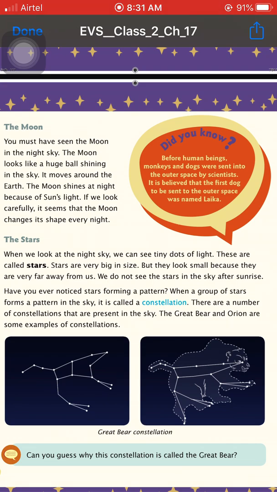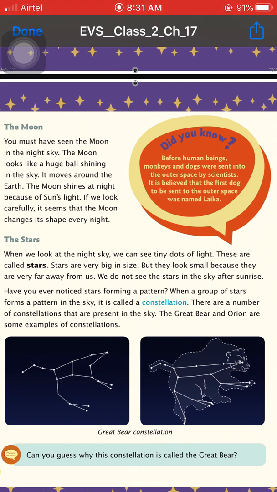The moon shines at night because of the sun's light, because the moon does not have its own light. It depends upon the sun's light. If we look carefully, it seems that the moon changes its shape every night. So the moon changes its shape every night due to the covering of its surface by the earth.